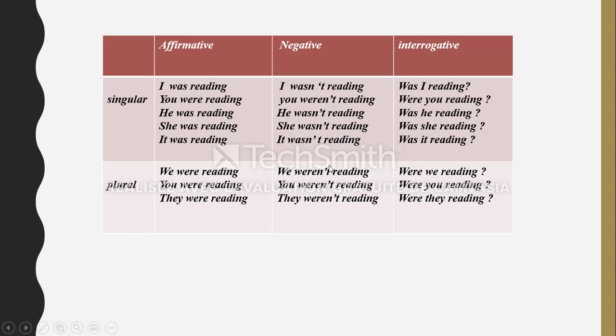Now for plural, here we have we weren't reading. We can also say we were not reading, you weren't reading, you were not reading, they weren't reading, or they were not reading. So here we have verb to be in simple past plus verb read plus ing, and all the time we have verb to be in simple past plus verb plus ing.